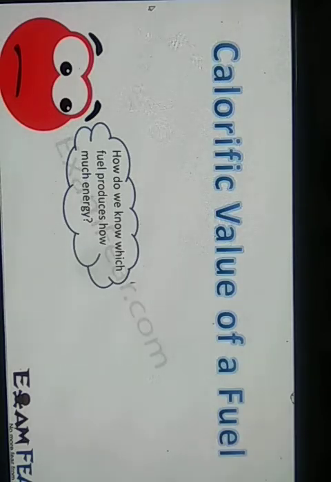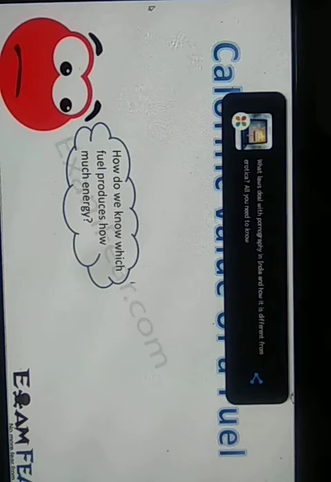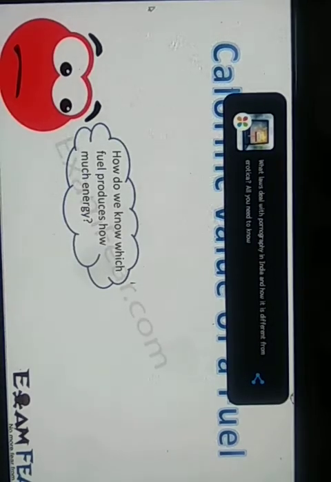The other question is, how do we know which fuel produces how much energy? We looked at all the characteristics of the fuel, and we said that a good fuel is one which generates more energy. But how do we know which fuel generates how much energy? How do we measure and calculate the amount of energy produced by a fuel? For that we introduce the calorific value of a fuel. So calorific value defines the amount of energy that is produced by the fuel.